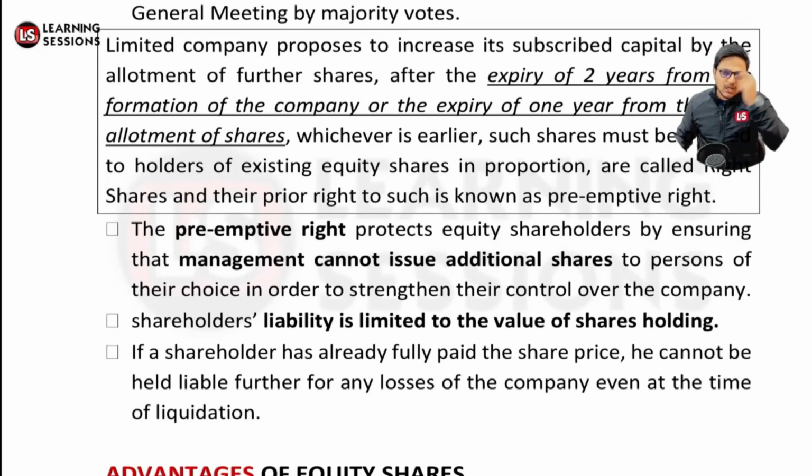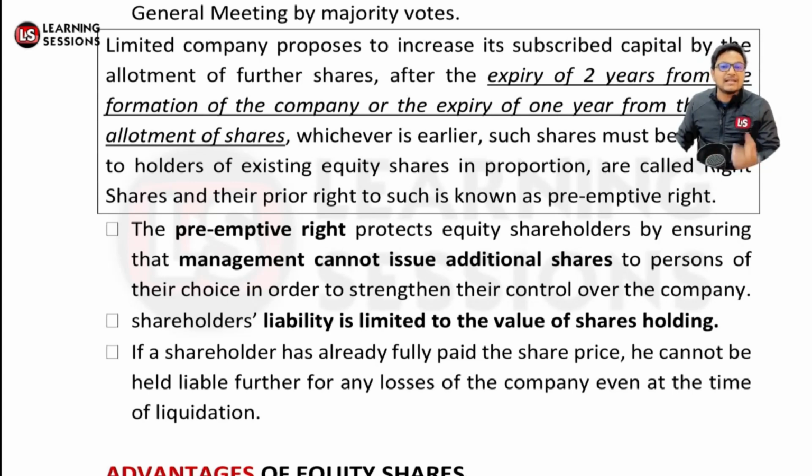Okay. Now what will the preemptive right be doing? The preemptive right will be protecting the equity shareholders by ensuring that they have focused control. If the company wants to issue additional shares, it means the company is diluting their control in the company, and the new people who will be holding the shares will also have control over the company. So the preemptive right protects the equity shareholders by ensuring that the control of the management will be in their hands only. They will be getting a chance for the same, right?